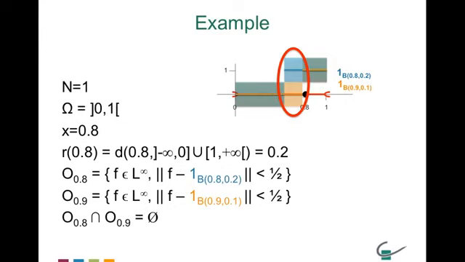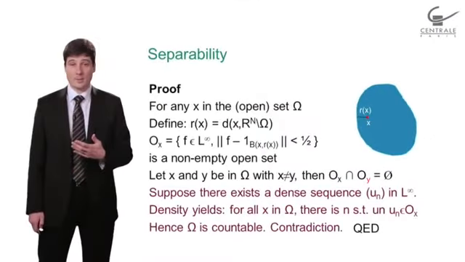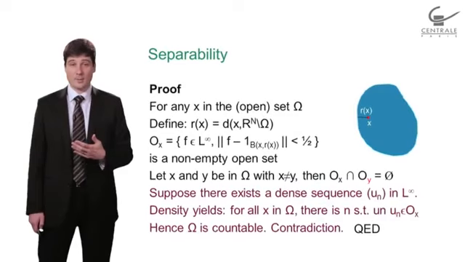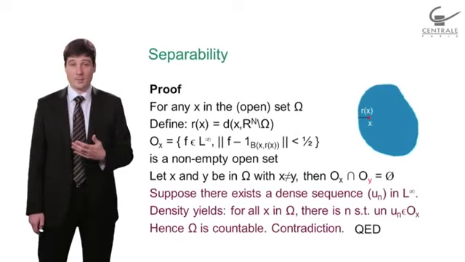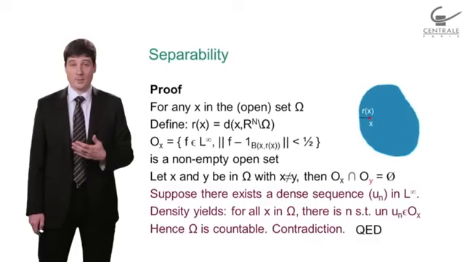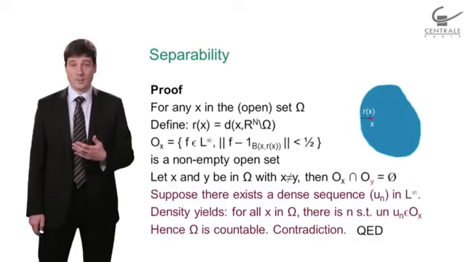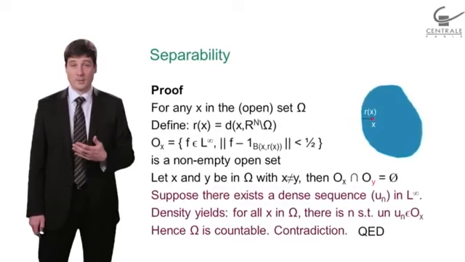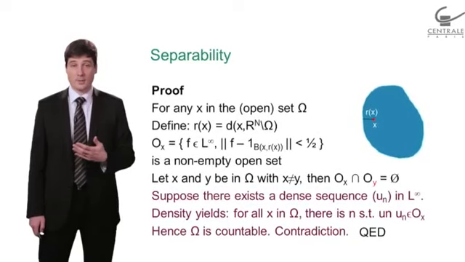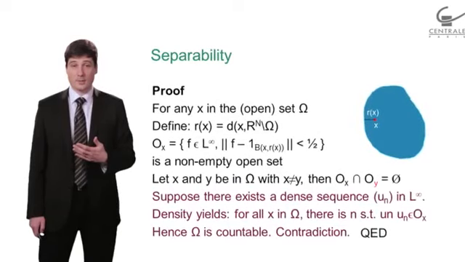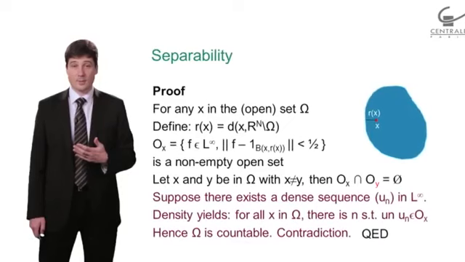So what I'm saying is that the intersection of OX and OY will be the empty set if X is different from Y. And there was a typo in the original slide, which has been corrected on the slide, which is now appearing on the screen. So that's important: OX intersected with OY is the empty set if X is different from Y.